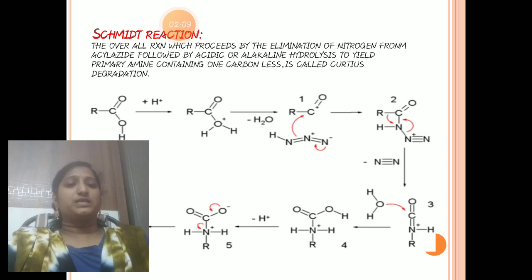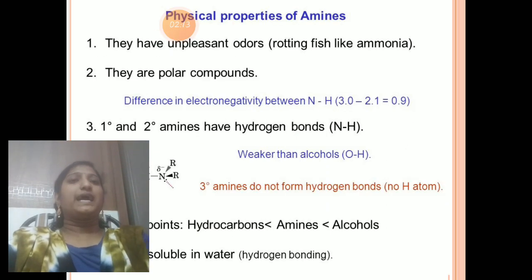These are the physical properties of amines. They have an unpleasant odor, like rotting fish or ammonia. They are polar compounds with different electronegativity. Primary and secondary amines form hydrogen bonds because they have a hydrogen on nitrogen, but tertiary amines have no hydrogens on nitrogen, so they don't form hydrogen bonds.